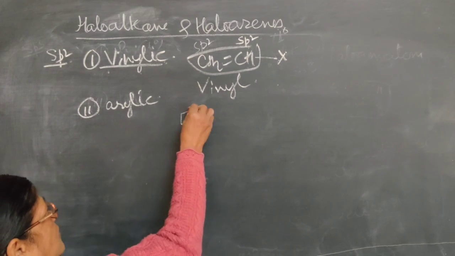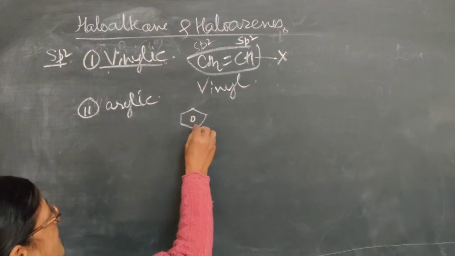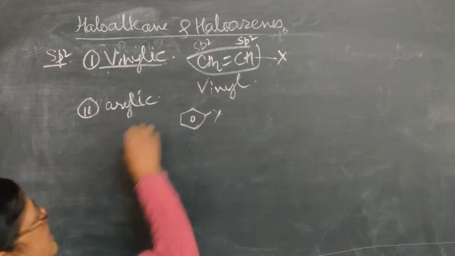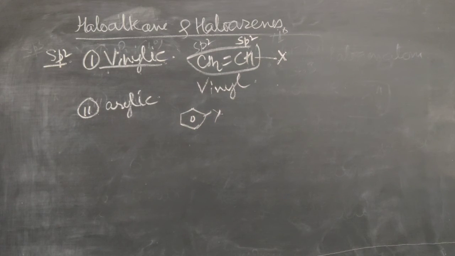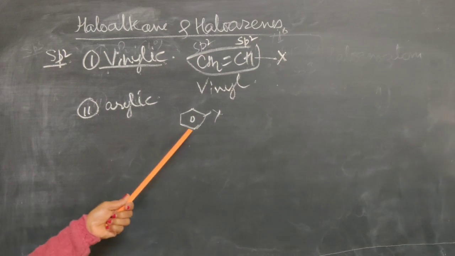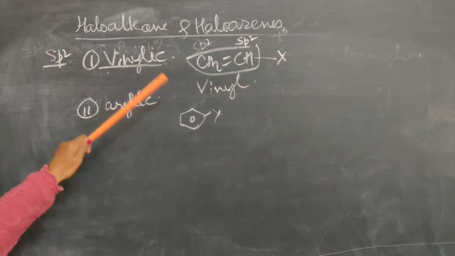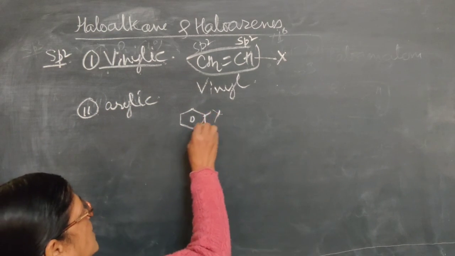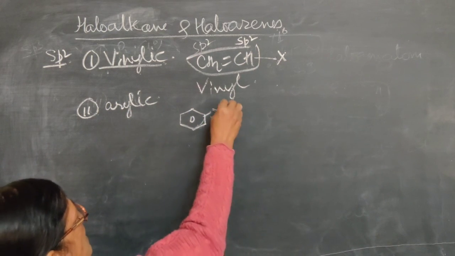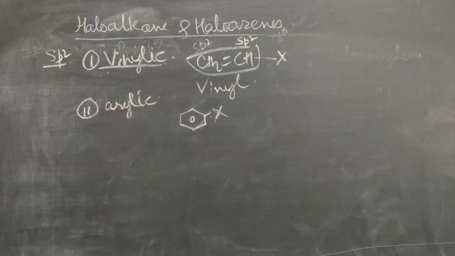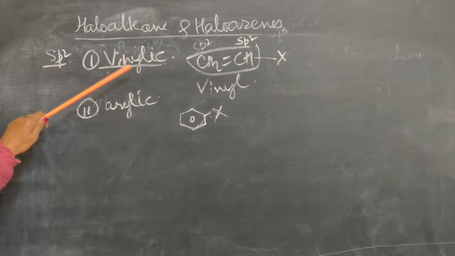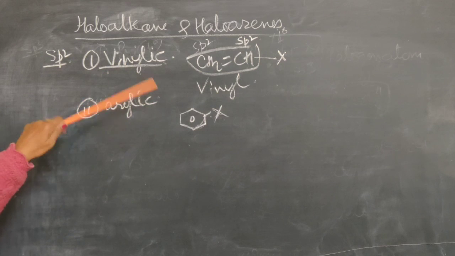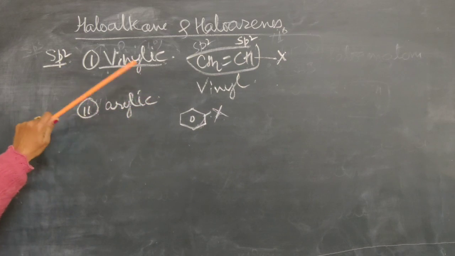When the halogen atom is directly attached to the benzene ring, it is called arylic, because in benzene all the carbon atoms are sp2 hybridized. So these two are similar, because in both these compounds the halogen is attached to an sp2 hybridized carbon atom. So their reactivity is also nearly the same. They are nearly the same reactive in nature.